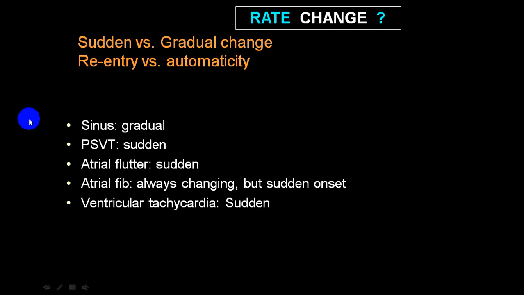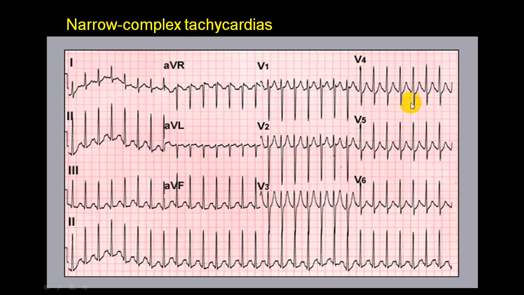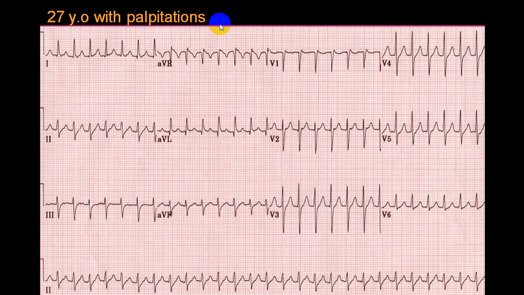Whenever it terminates with a P wave, it is more in favor of sinus, supraventricular and atrial; that is, these are all supraventricular. And when you see a QRS complex, what we call an escape rhythm, it is more in favor of a ventricular tachyarrhythmia. So this is a narrow complex QRS tachyarrhythmia, which is more in favor of a supraventricular tachycardia rather than ventricular tachycardia. Again, you can see the person is having a narrow complex QRS tachycardia. This is again a supraventricular tachyarrhythmia, and you can see a pseudo R wave. This is in favor.